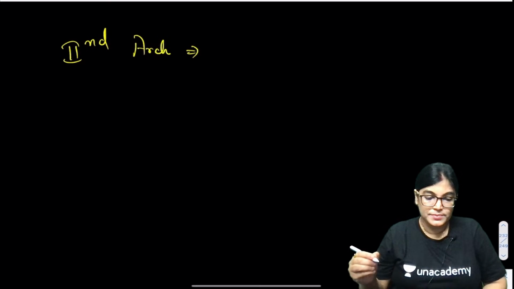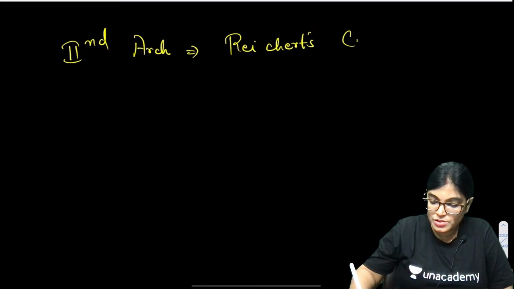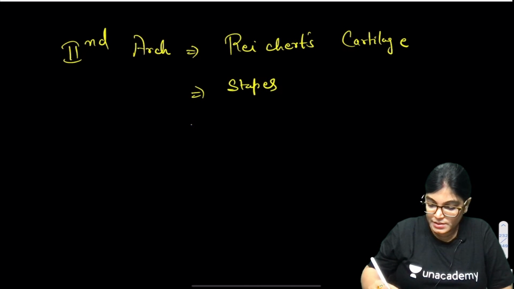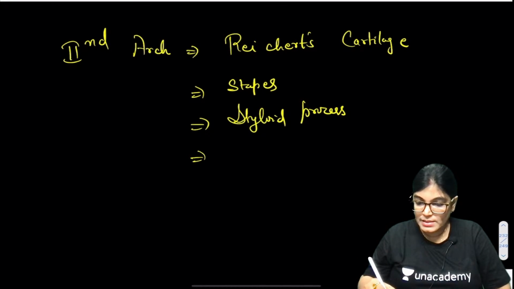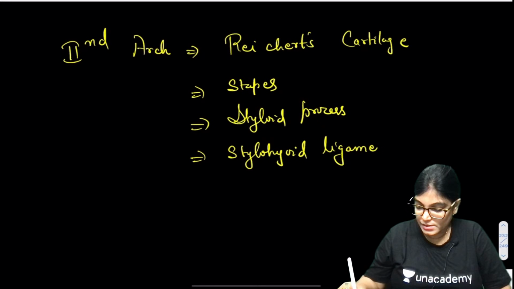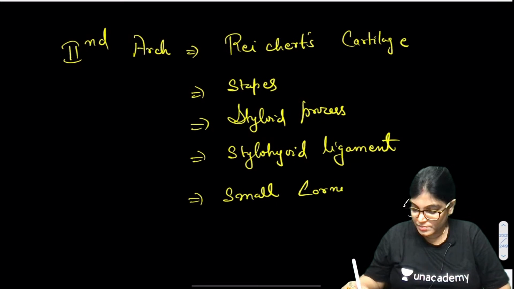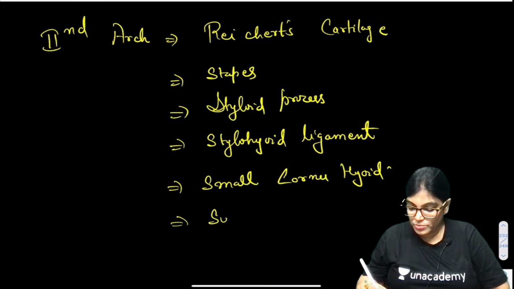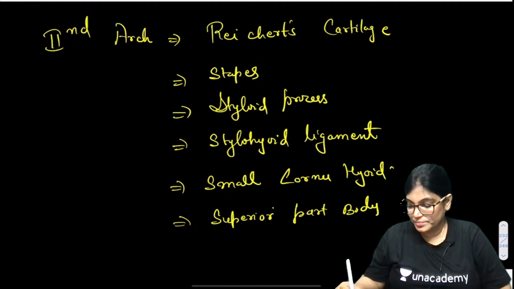Second arch cartilage is called the Reichert's cartilage, and the structures derived from it are stapes, styloid process, stylohyoid ligament, lesser cornu of hyoid bone, superior part of the body of hyoid bone.